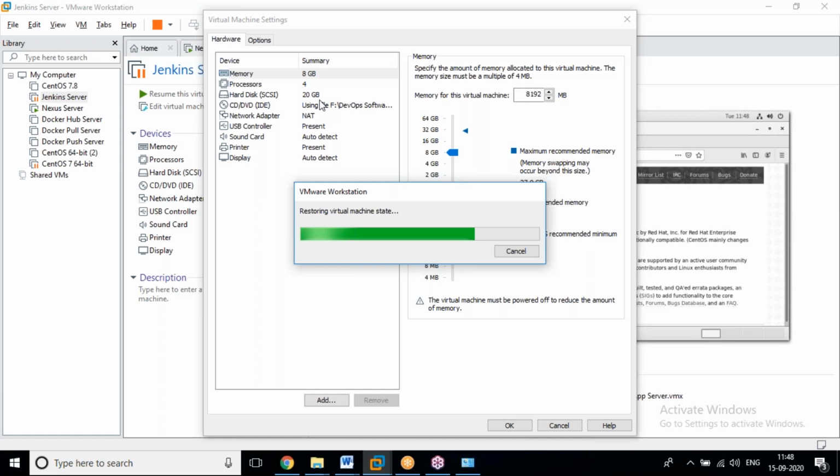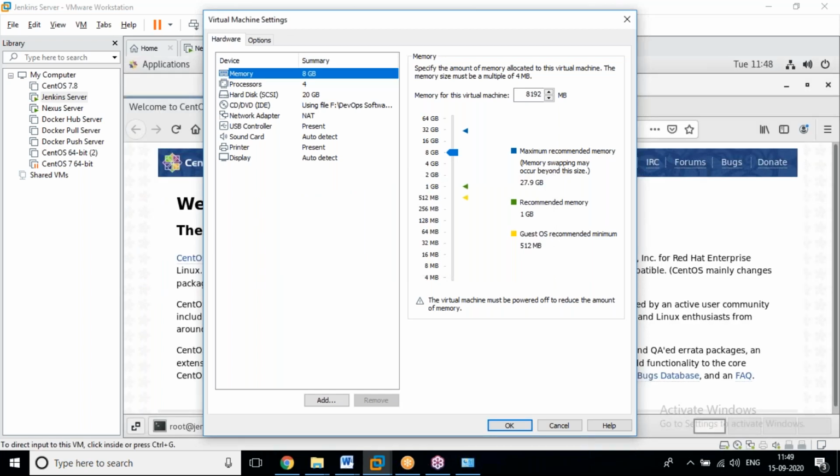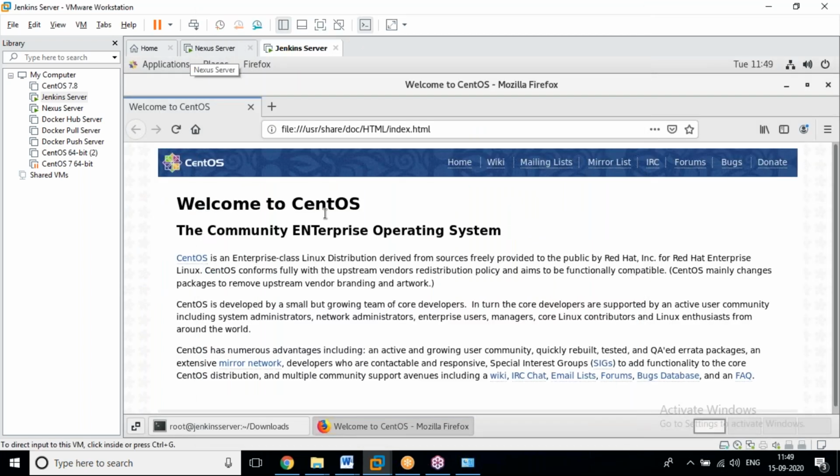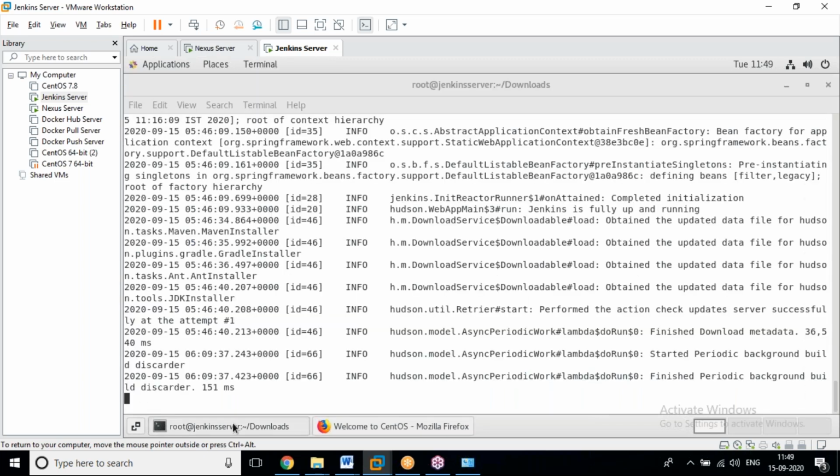Because I have one machine Nexus with 8 GB and a Jenkins server also with 8 GB. Total 16 GB is over, and still I have that 16 GB. Out of 16 GB, I spent 4 GB RAM for Windows. Out of the remaining 12 GB, I can utilize 2 GB RAM each for 6 servers, or with 3 GB I can go for 4 machines, or with 4 GB I can go for 3 machines. It depends on our requirement, because we have that facility.